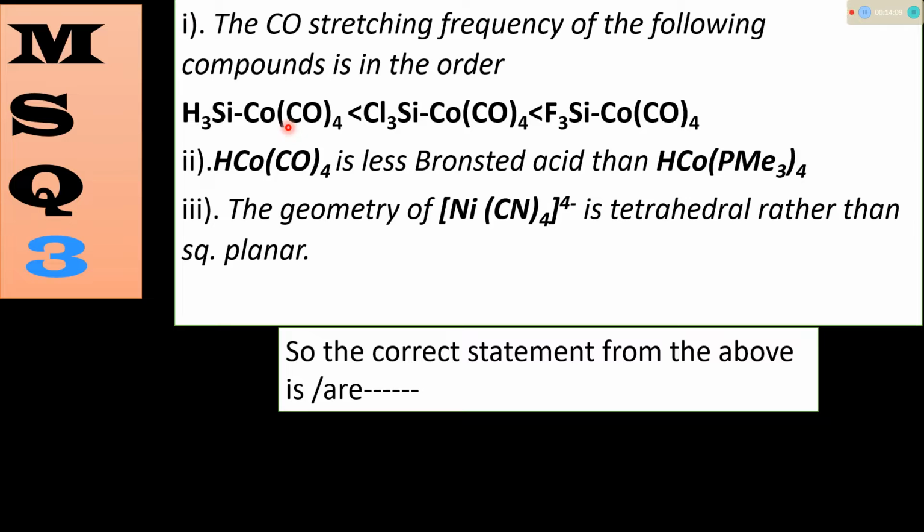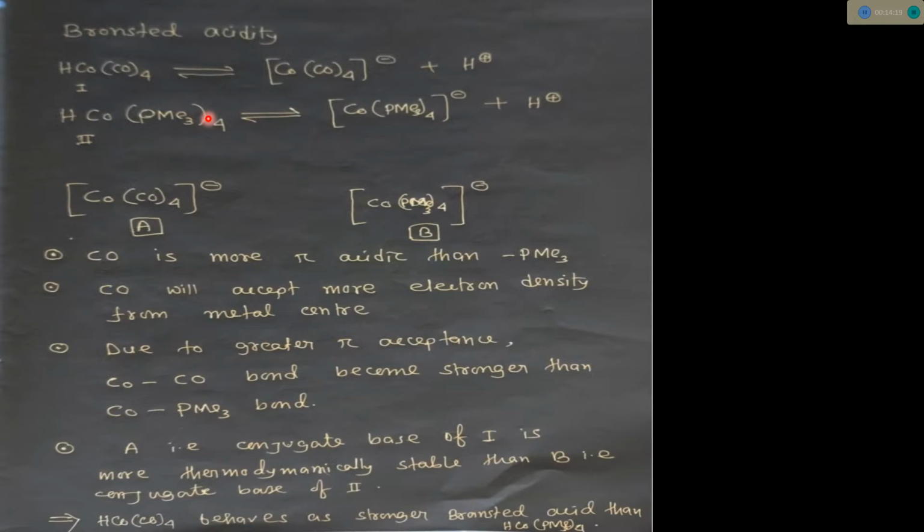Now the second is the Bronsted acidity of these two carbonyl organometallic complexes. Bronsted acidity means we have to consider the conjugate base stability. If the conjugate base is more stable, this equilibrium shifts to the right side, meaning more H plus will be released from this complex. This anion is more stable, so more H plus will form and the equilibrium shifts to the right side.